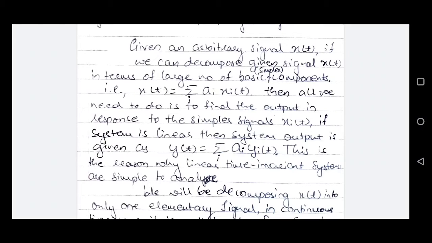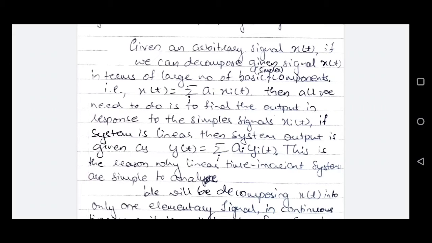If any arbitrary signal, let it be in continuous time domain or in discrete time domain, we can decompose those signals in terms of large number of simpler components or basic components. Now, some of the basic signals we studied are exponential signals, ramp signal, rectangular function, unit step function, unit impulse function.